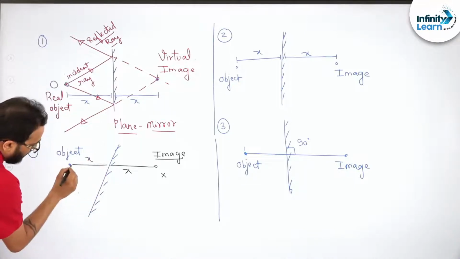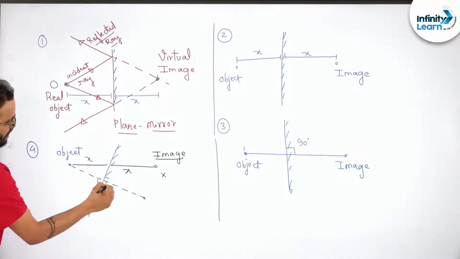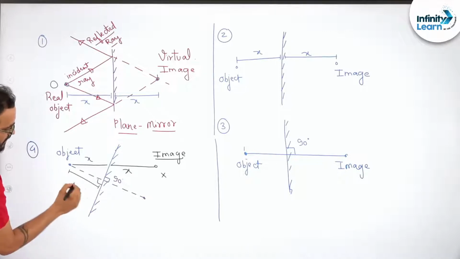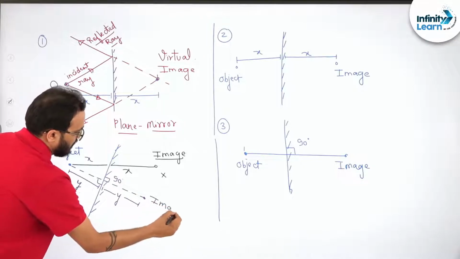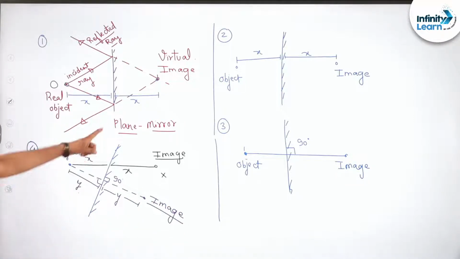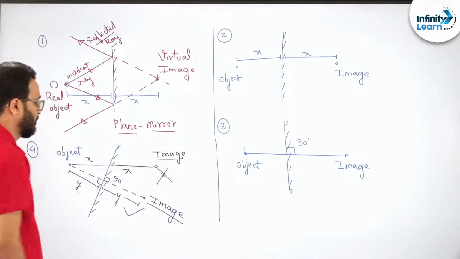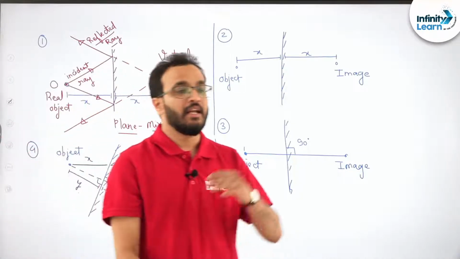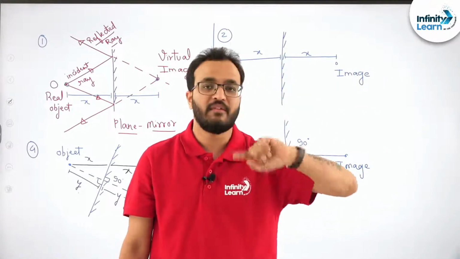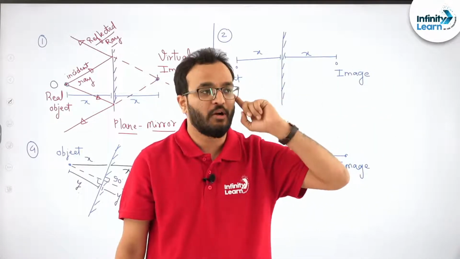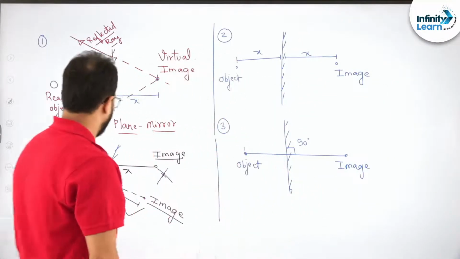You will say, sir, we have to go perpendicular to the mirror. So if this distance is y, this distance is y and this is your image. Are you understanding? So this has to be understood. This is right and this is wrong. So you cannot do that. So if I am saying that the image is always formed in front of the object, yes, right, the image is always formed in front of the object, but the line joining the object and the image should be perpendicular to the surface of the mirror. This is something very important. Okay, I hope you understood.